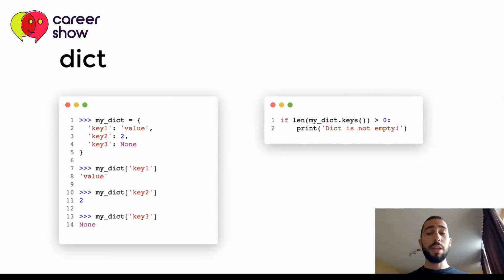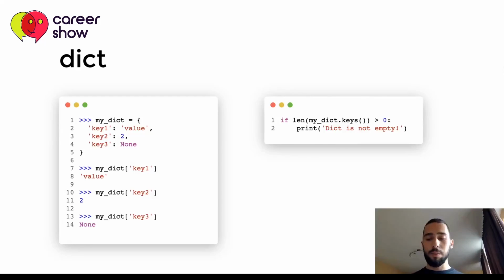In our case keys is a list, and if it has any elements, for example, if it has 3 elements, which is our case here, 3 keys, len will return 3, and 3 is more than 0, so we can conclude that it is not empty. But with an empty dictionary, keys will return an empty list, and len will return 0, and 0 is not more than 0, so this will not be evaluated.